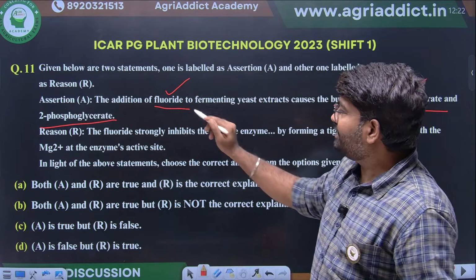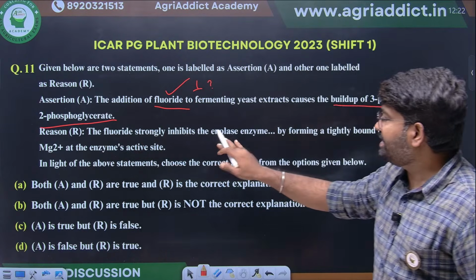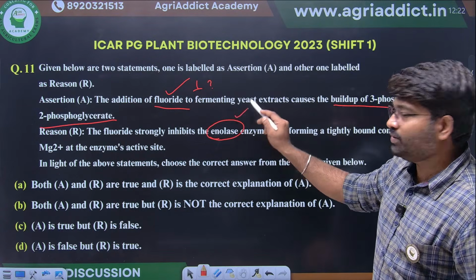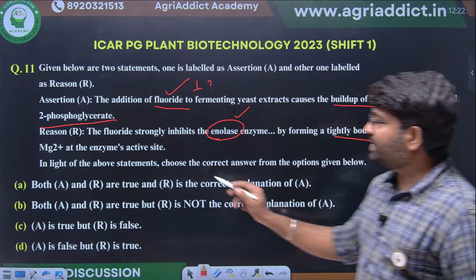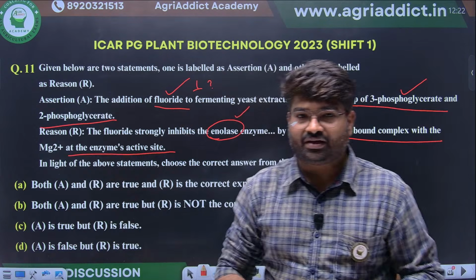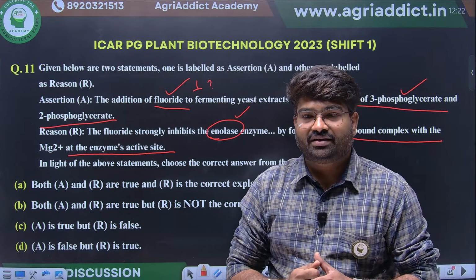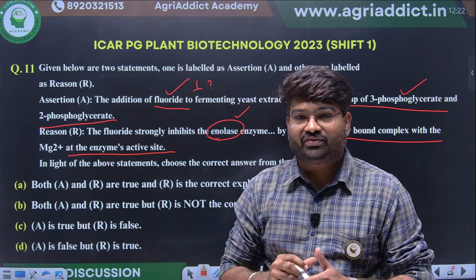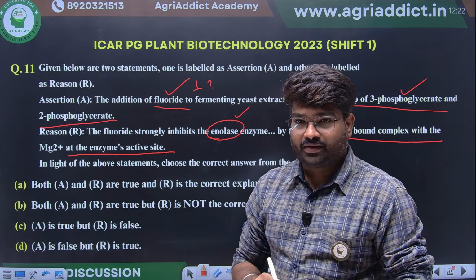So this is ultimately inhibiting some enzyme. Reason: the fluoride strongly inhibits the enolase enzyme by forming a tightly bound complex with magnesium at the active site. What will be the answer? Whether assertion and reason are correct, and whether the reason is the correct explanation of the assertion? Any guesses?